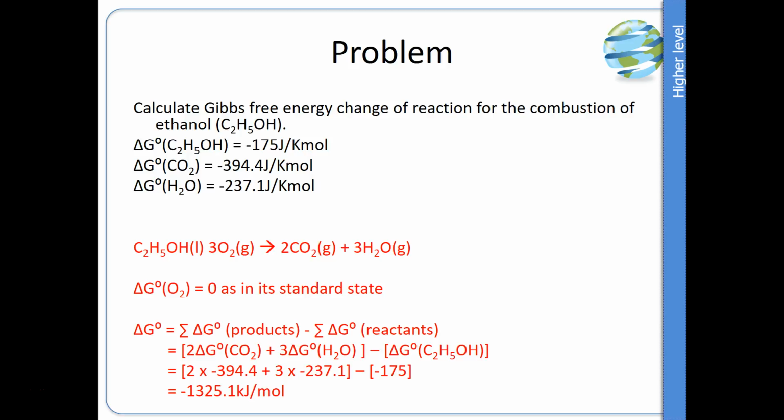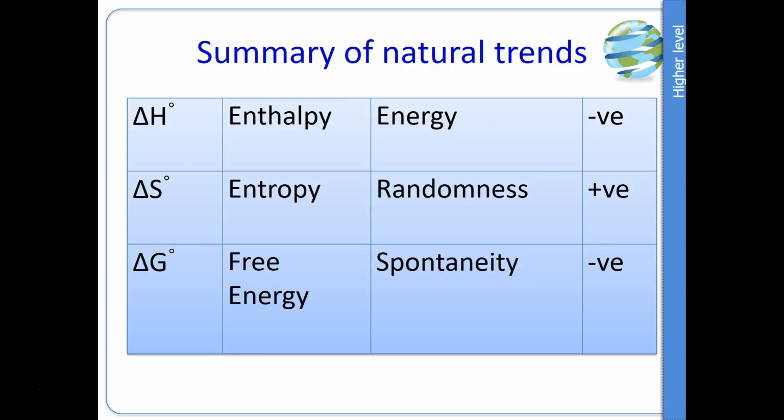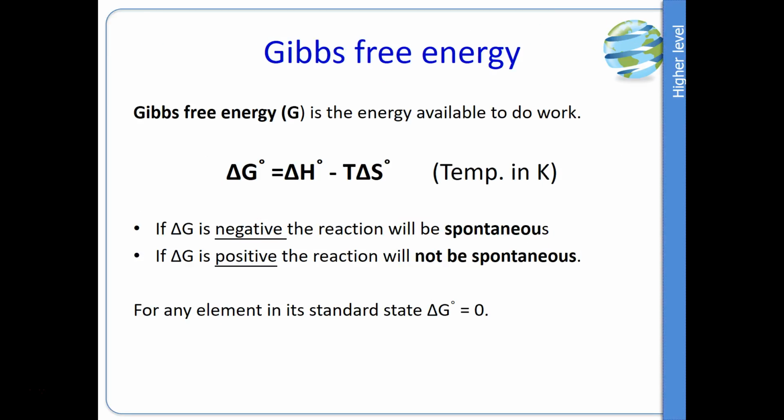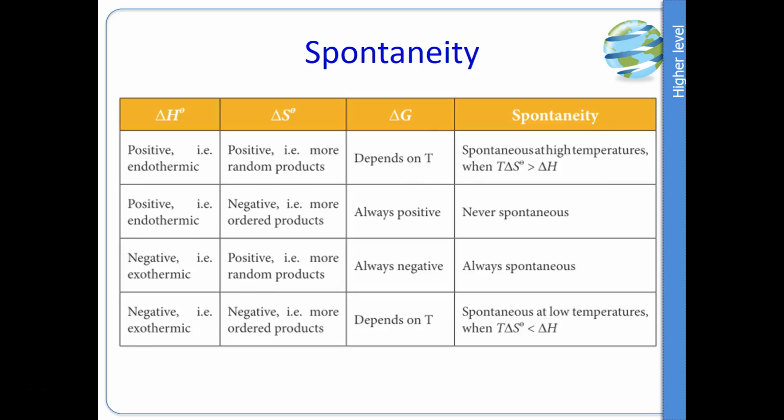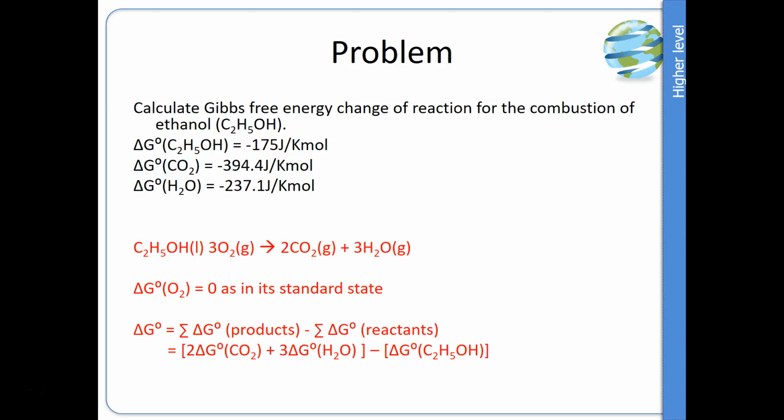So as we know, a negative value tells us that the reaction will be spontaneous. And that makes sense for a combustion. We know that a combustion will naturally occur. That is the whole point of ethanol as a fuel, for it to burn.